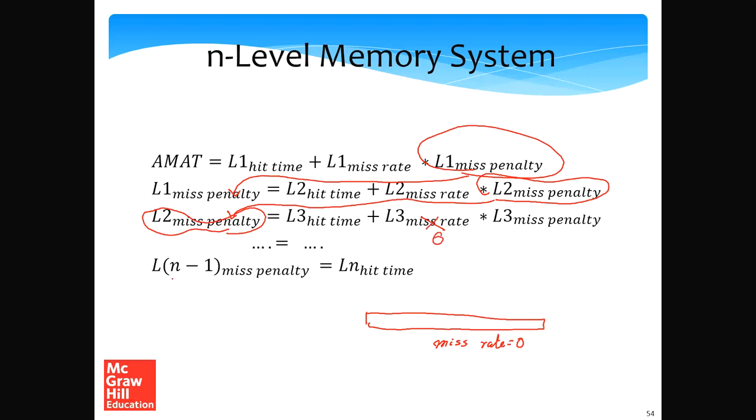As a result, the miss penalty of the second last level is the hit time of the last level, because we are assuming that no accesses miss there. So if we know the miss rates and the hit times at each level, we'll be able to compute the average memory access time.